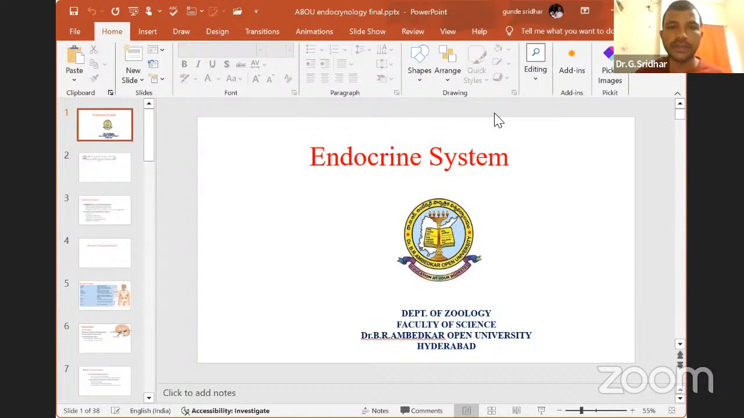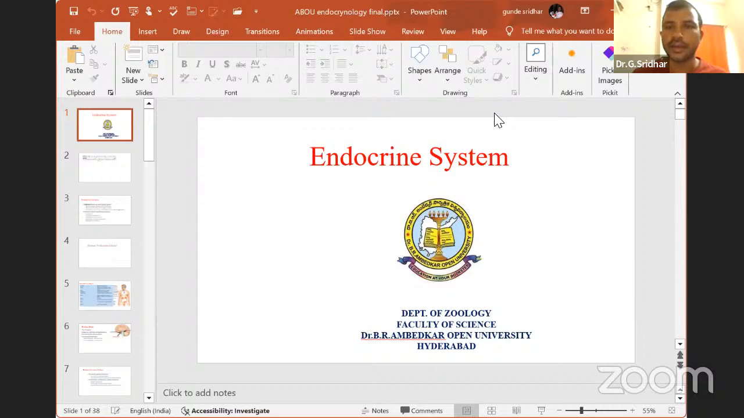Today we'll discuss the endocrine system. First, what is the endocrine system? Generally, in physiology, we find two types of glands: endocrine glands and exocrine glands. Exocrine glands are the glands which secrete their secretions into vessels or ducts. That is called the exocrine system. The best example for exocrine glands is the digestive glands.